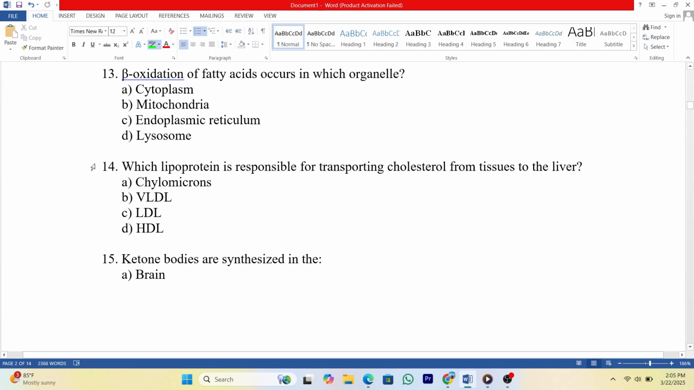13. Beta oxidation of fatty acids occurs in which organelle? A. Cytoplasm. B. Mitochondria. C. Endoplasmic reticulum. D. Lysosome. Answer: B.